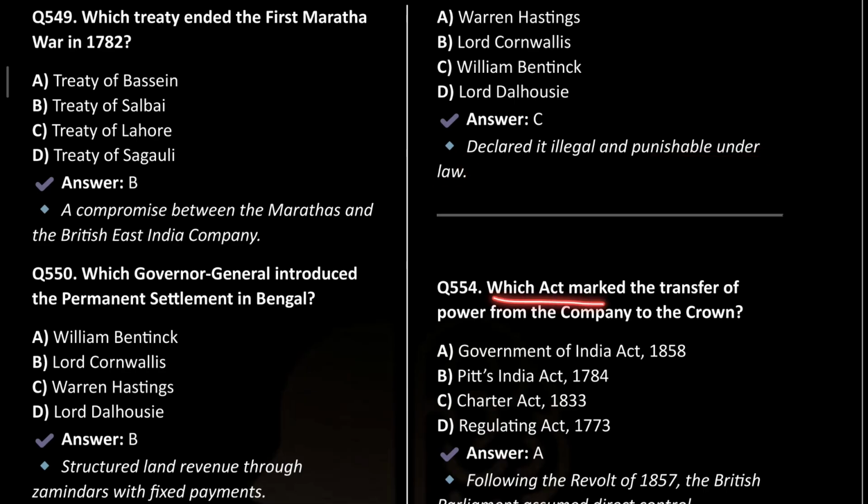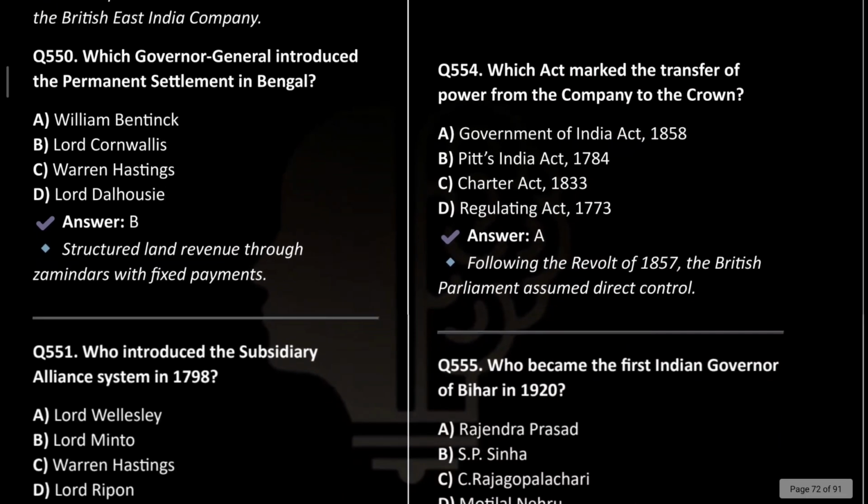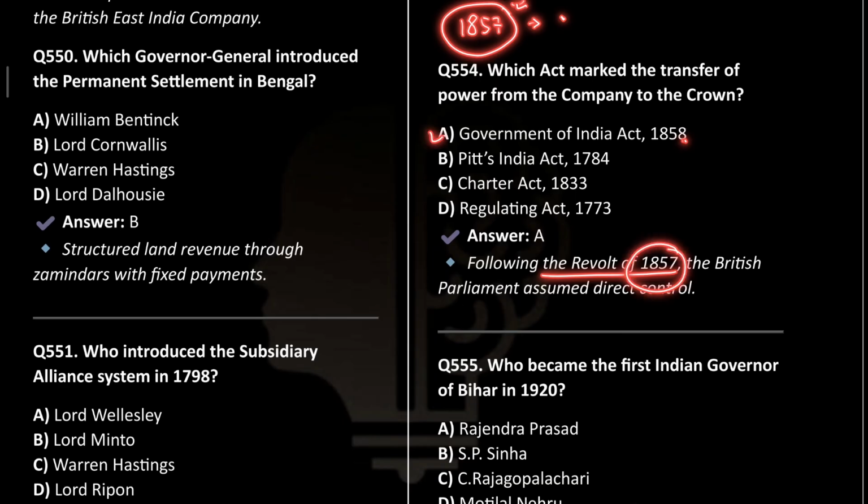Next is, which act marked the transfer of power from the company to the crown? So this question I have also explained earlier, that it was the revolt of 1857 that shook the very foundations and confidence of the British Empire, and it was after the revolt of 1857 that the Government of India Act 1858 was passed, in which the ultimate power was transferred to the crown.